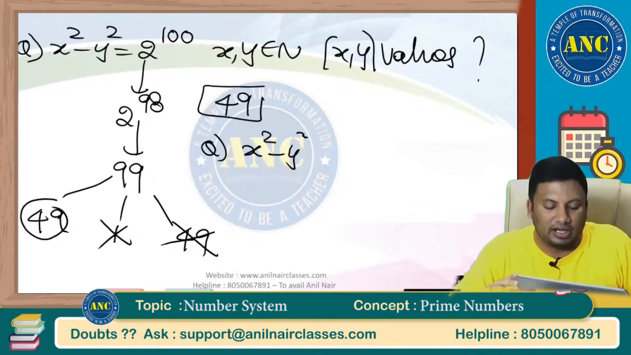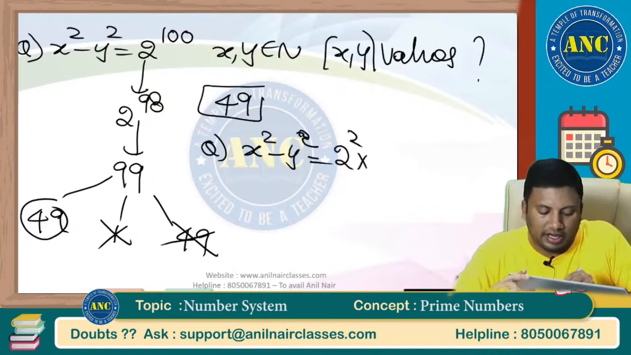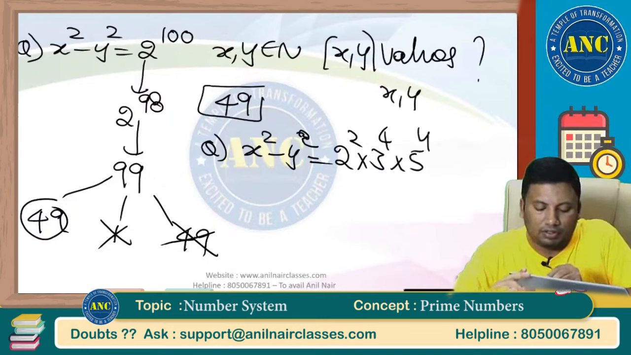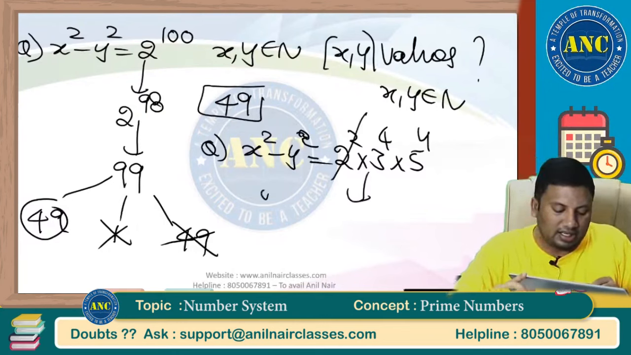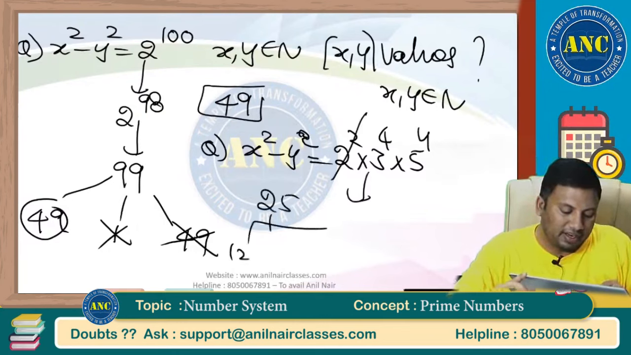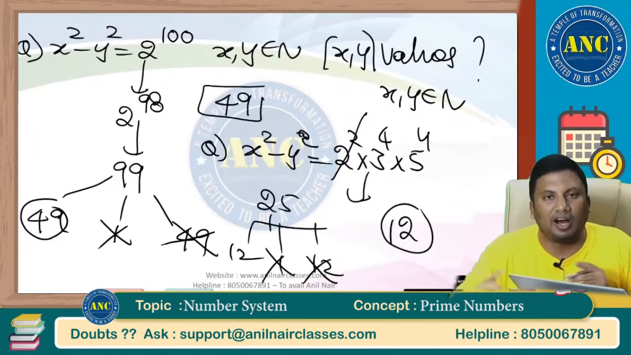X square minus y square equals 2 square into 3 power 4 into 5 power 4. X and y are natural numbers. 2 square will get cancelled. 5 into 5, 25. 12, 12 and it is 1. Cancelled. Answer is 12. Are you all with me?